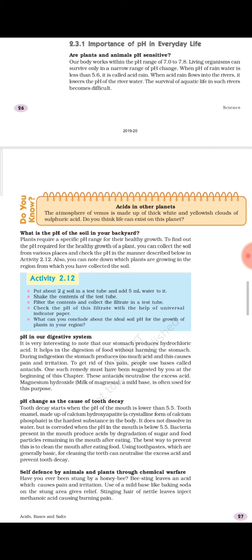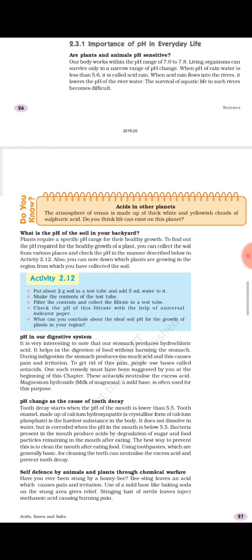After eating means when you are using toothpaste, as it is having basic nature, as it is having some basic compounds in it, then it will neutralize the excess acid which is produced by the action of bacteria. So using toothpaste, which is generally basic, for cleaning the teeth can neutralize the excess acid and prevent tooth decay. So this is about the topic tooth decay.